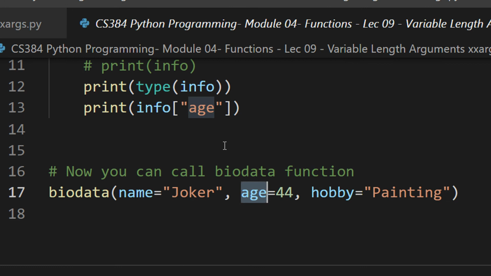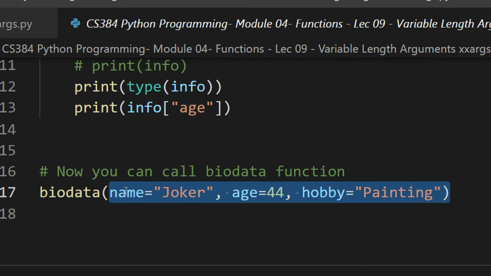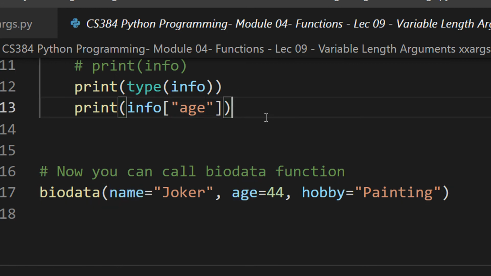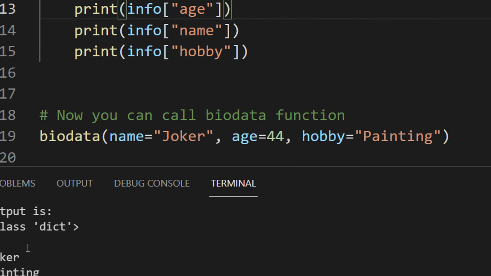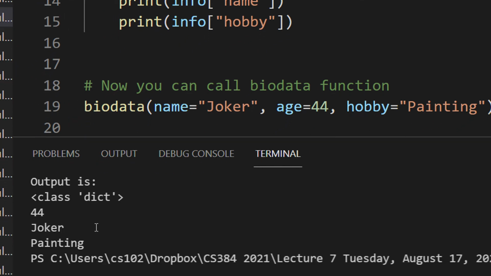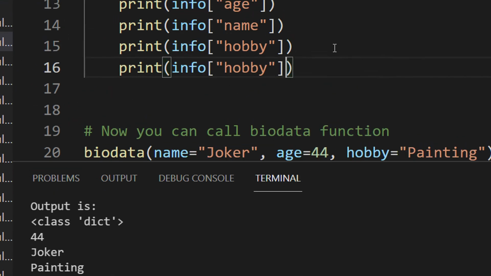You can see the age is 44. So info basically contains this as an entire dictionary, and within the dictionary I can either print name, age, or hobby. Let me just show you how things will work. Let me just type here name. Oh, it has to actually match, and let me keep hobby. So when I run the code, you can see 44, Joker, and painting.